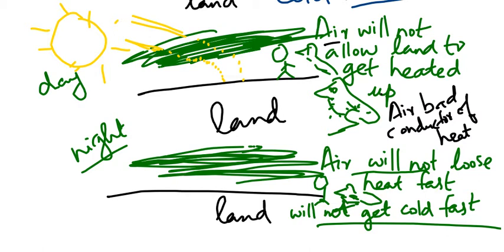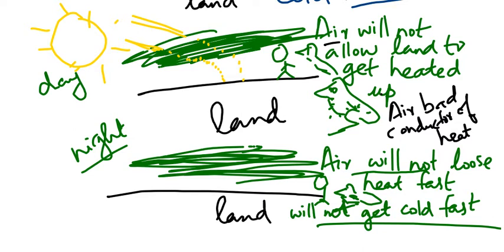So before the land gets heated up itself, it will become night immediately. Air will not allow the land to get heated up. In the night time, air will not lose heat. Air will have some heat. So the land will not become cold fast. Land will not get cold fast. Is that clear?